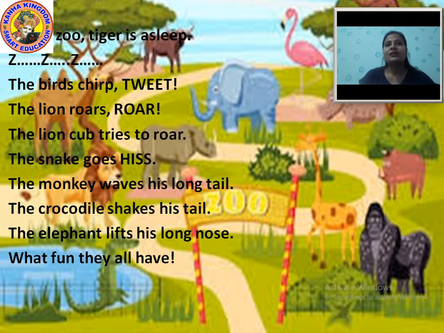So what fun they all had that day. They saw so many animals that day, so that's how they spent their day. Everyone was happy on reaching the zoo.